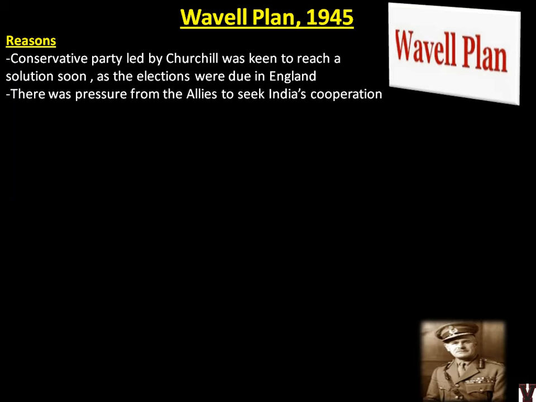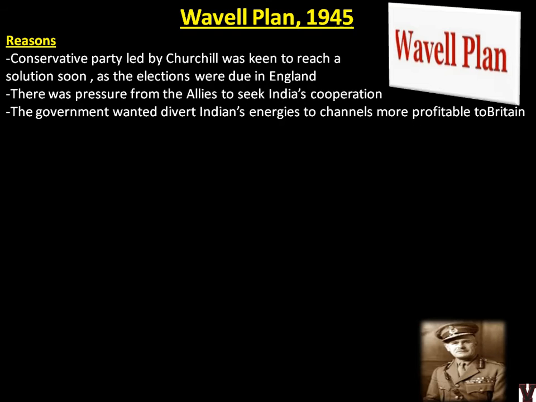So there was pressure from allies to seek India's cooperation, because the war had not yet ended. USA, USSR, everybody was telling the UK to seek India's cooperation, because otherwise Japan or Germany will overtake the primacy in India also. The government wanted to divert India's energies to channels more profitable to Britain. So again same thing, they wanted India's energies, Indian men, Indian support, which will be profitable not to India but to Britain. So all these were reasons for the Wavell Plan to be formalized by Churchill's government. So what is the actual plan?